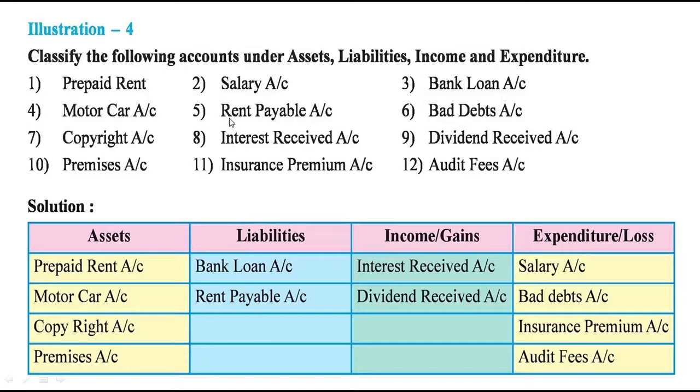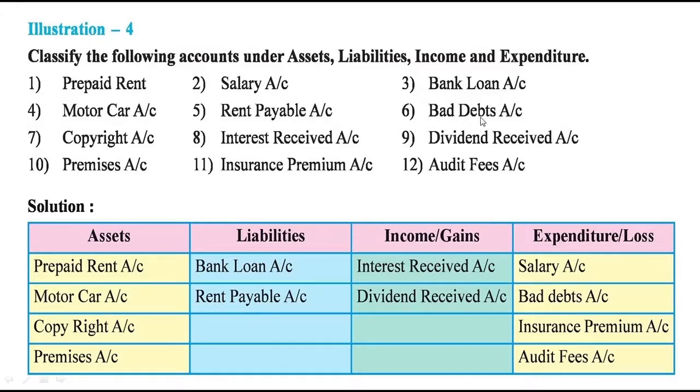Then rent payable account. This is the outstanding expenditure. This rent is related to the current accounting period but it is not yet paid. This will be payable in the future. So something that is due or payable in the future is the liability. So rent payable is recorded under the heading liabilities.